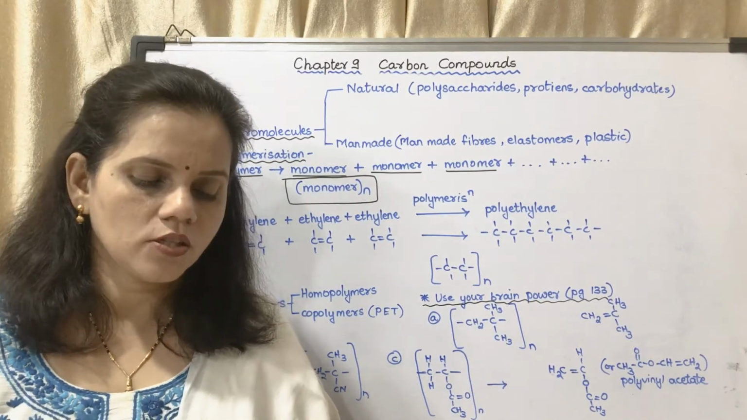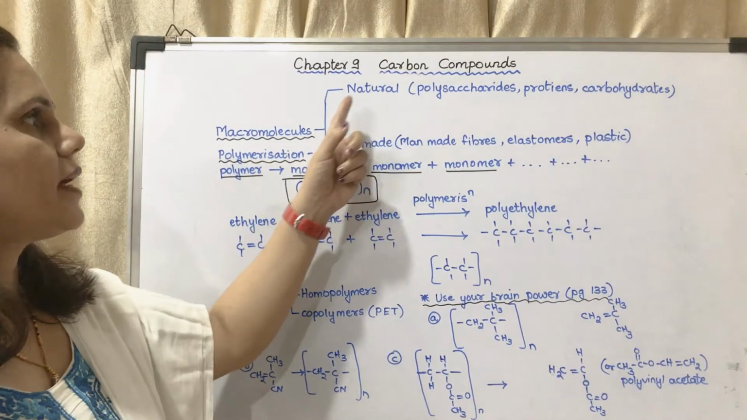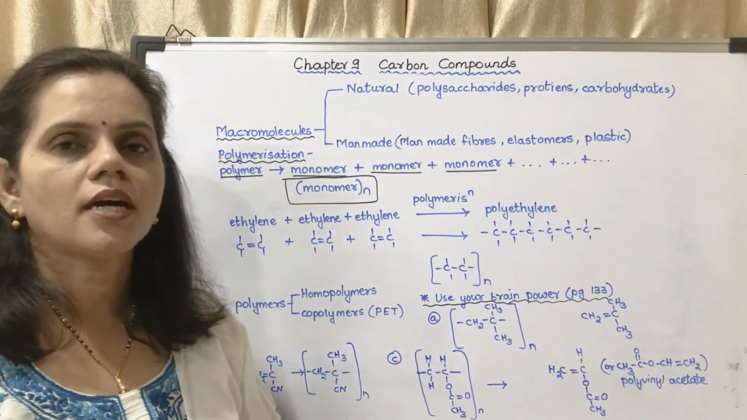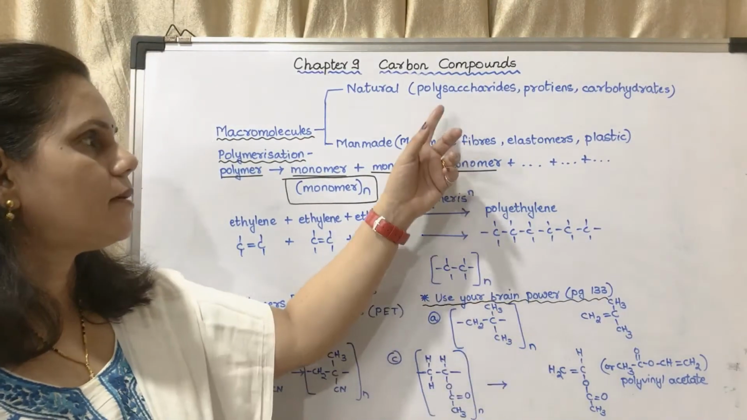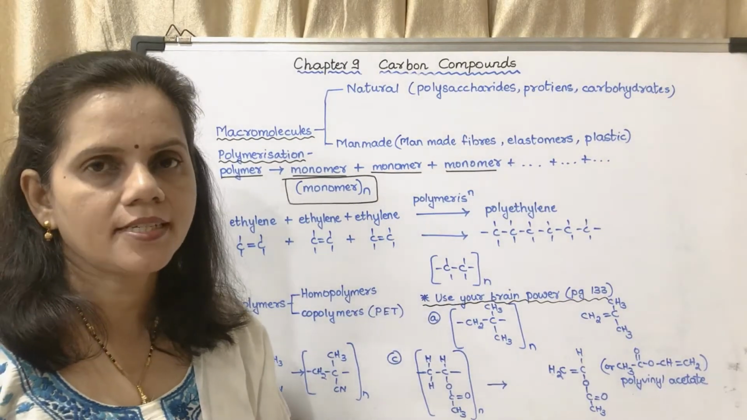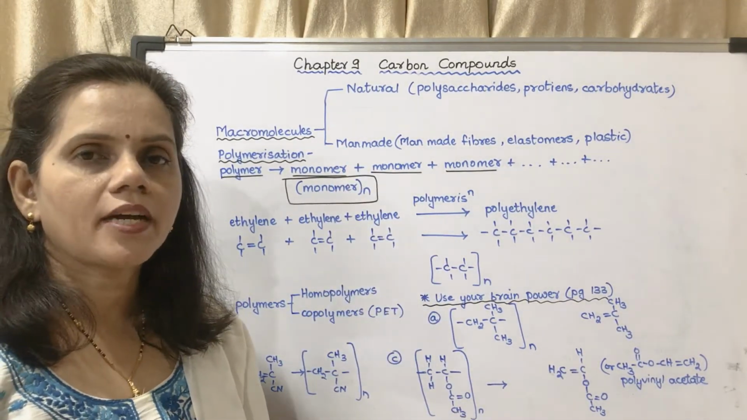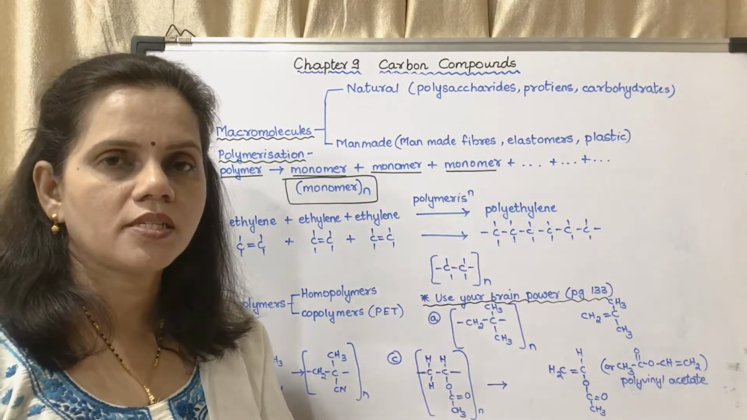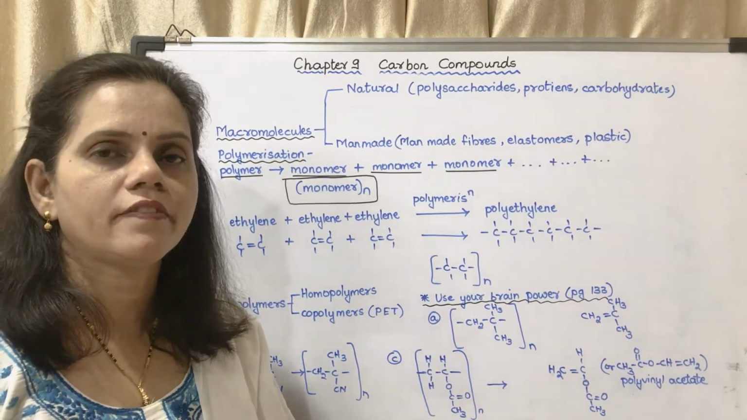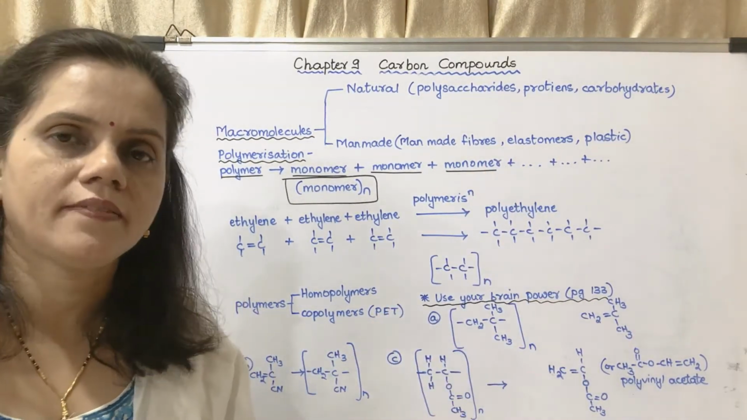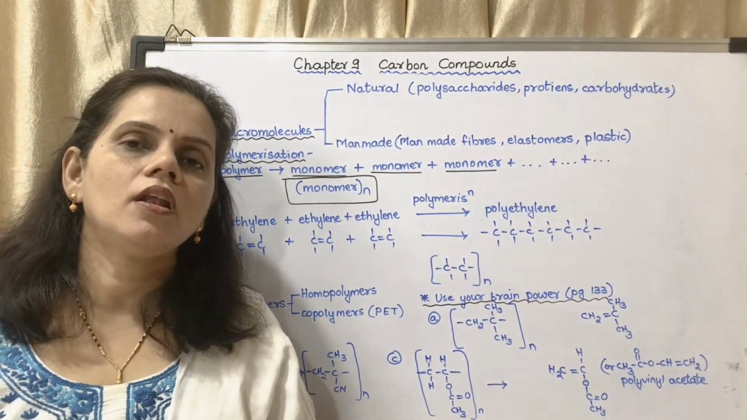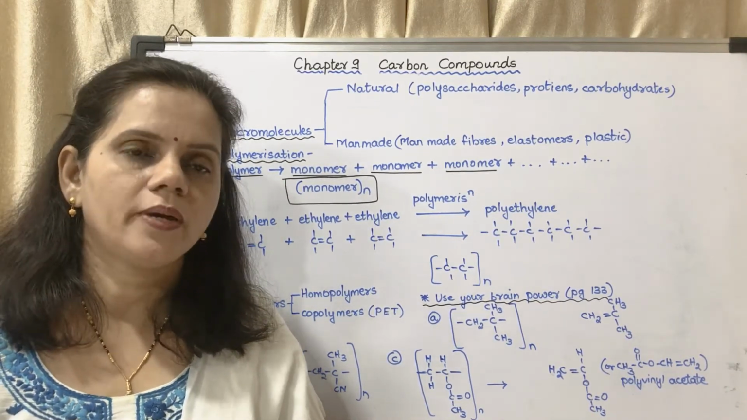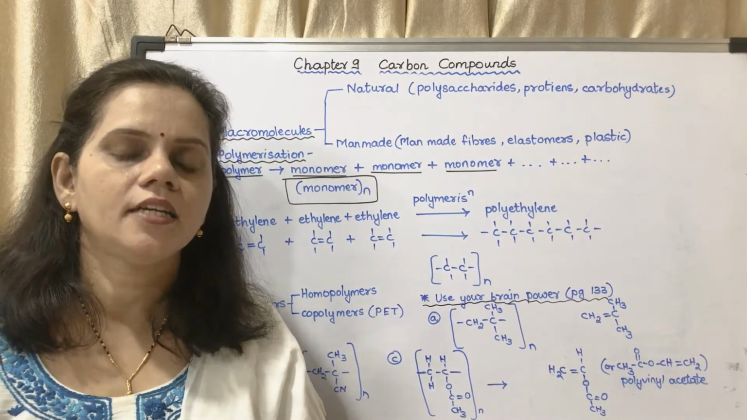Understood? Now macromolecules are of two types. Here I have shown macromolecules are of two types, natural and man-made. The natural macromolecules are which occur naturally. Example, polysaccharide, proteins, carbohydrates, etc. And man-made macromolecules are man-made fibers like nylon, rayon, then elastomers, which has the elastic property of rubber, and plastic. You are familiar with the term plastic. So these are all man-made macromolecules. Now we will see natural macromolecules. You may underline polysaccharides, proteins and nucleic acids.